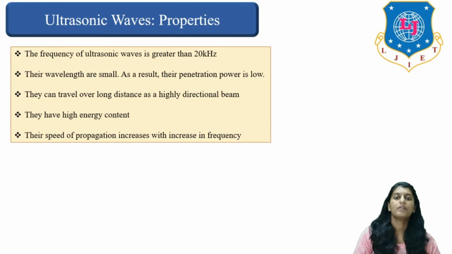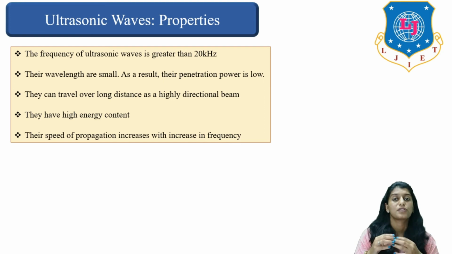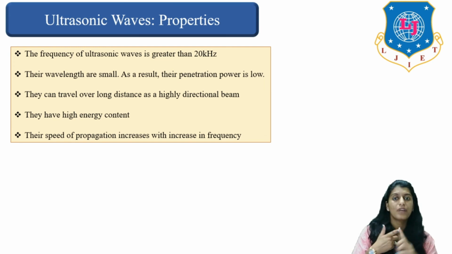We must remember the basics of sound waves, right? Sound waves are basically classified into three categories: infrasonic, audible and ultrasonic. Infrasonic waves are those which have frequency less than 20 Hz.